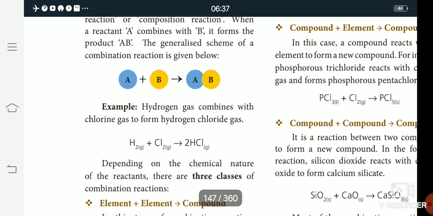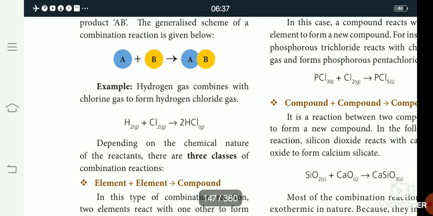For example, hydrogen is one gaseous atom and chlorine is another gaseous atom, and they combine to give the product hydrogen chloride. The combination reaction is further classified into 3 types.